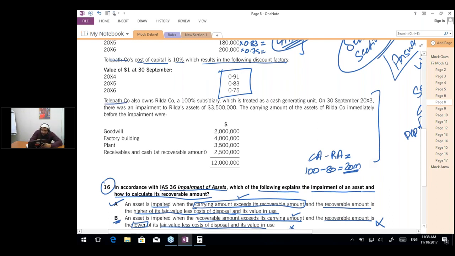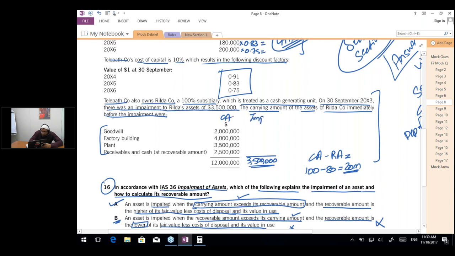So the question says that Telepath company owns Rilda company, a 100% subsidiary which is treated as a cash generating unit. On 30th September 2023, there was an impairment of Rilda's assets of 3.5 million. So the impairment is of 3,500,000. The carrying amounts of the assets of Rilda company immediately before the impairment were, so these are the carrying amounts before the impairment.